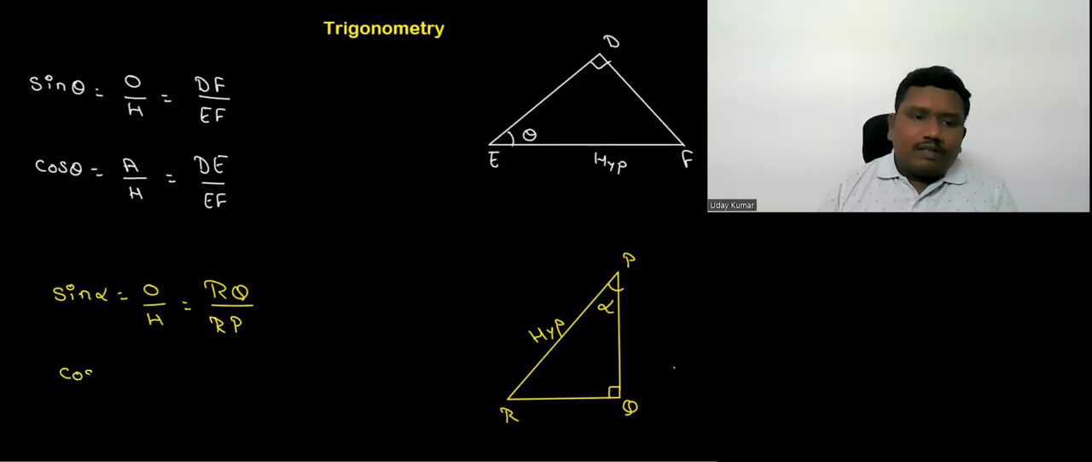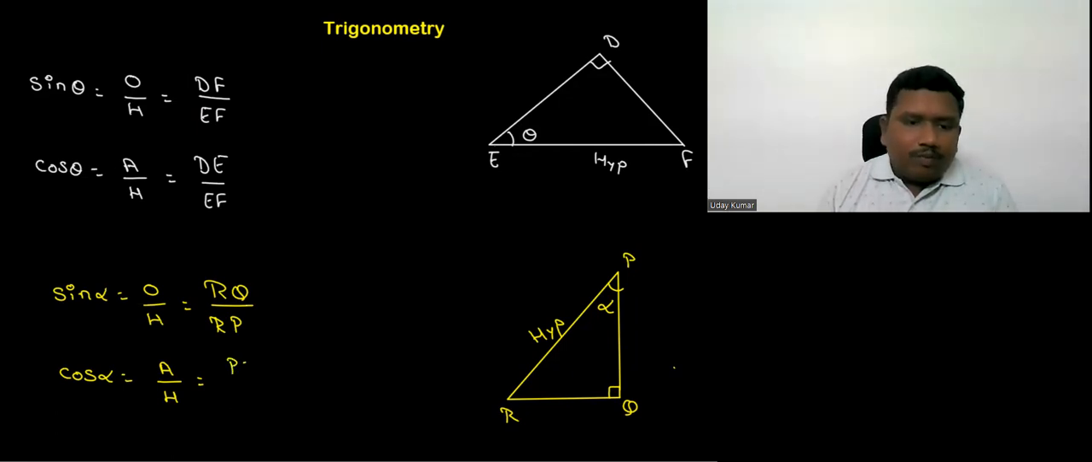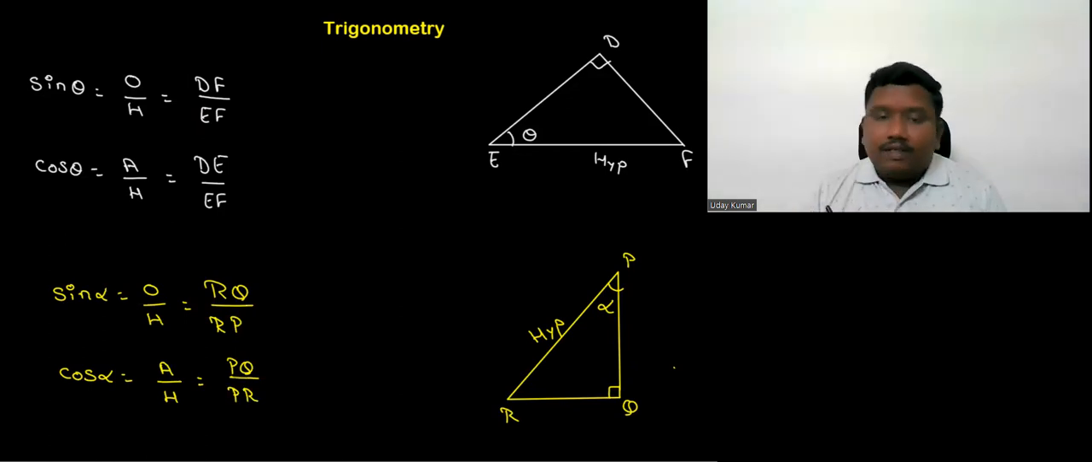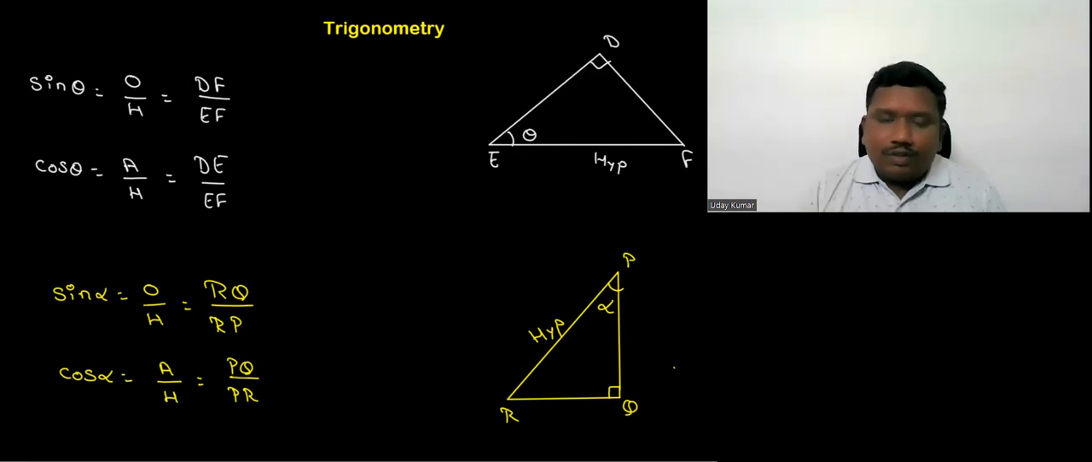When it comes to cos alpha, it is equal to A by H, adjacent side to alpha by hypotenuse of the triangle. PR is anyway the hypotenuse, so the adjacent side of alpha means PQ will come. So PQ by hypotenuse is fixed, PR or RP. Like that, whichever trigonometric ratio we want to write from the picture, we have to identify what is the hypotenuse and where the angle is supposed to be. According to that, we have to write sine alpha, cos alpha, tan alpha, whatever they are asking.